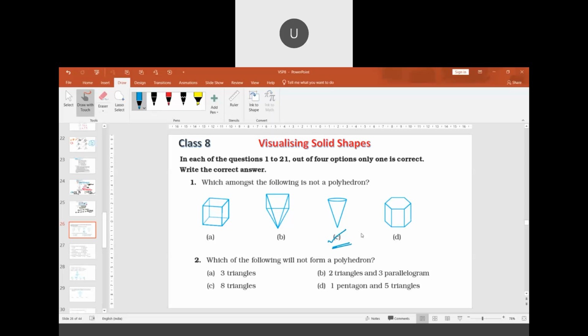Because it has a curved line, it does not have any vertices or faces. Since it has a circular base, we cannot have lateral surfaces, lateral faces. So option C is not a polyhedron.